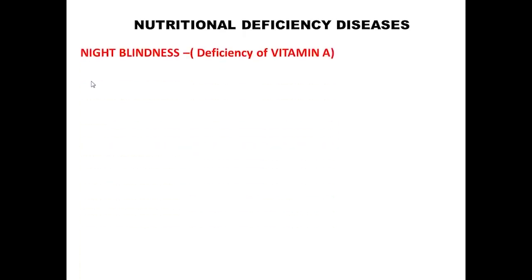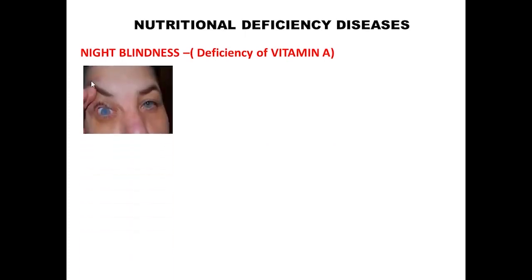First, night blindness. This is the picture of night blindness. It is caused due to the deficiency of vitamin A. And what are the symptoms of this disease? Dry eyes, improper vision in dim light.